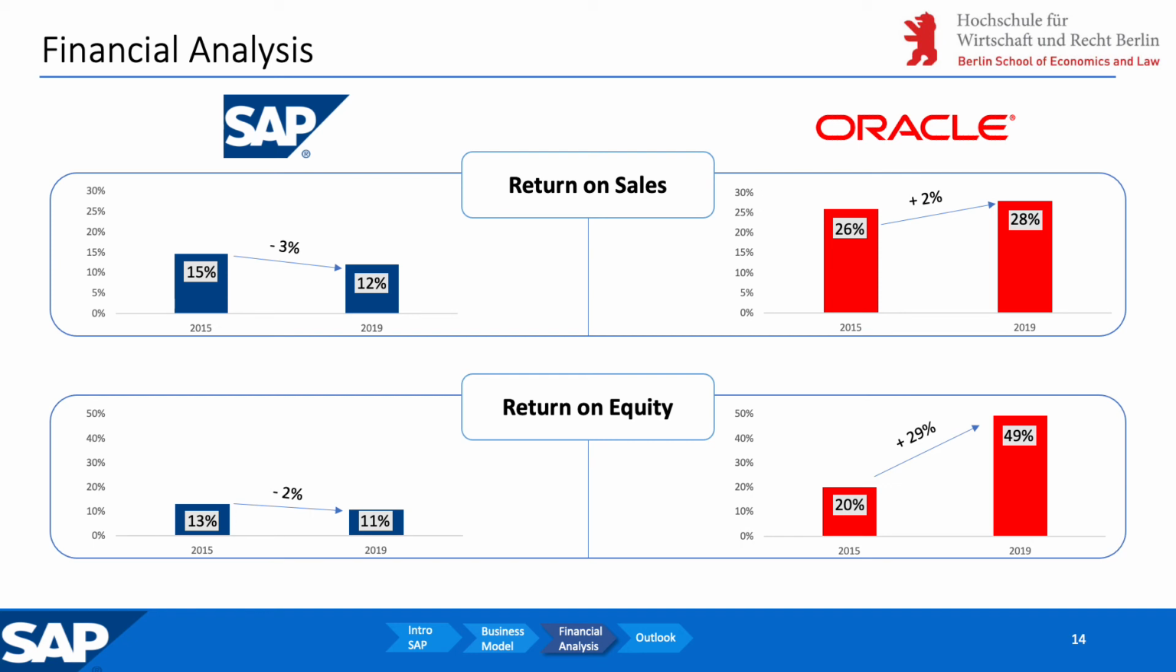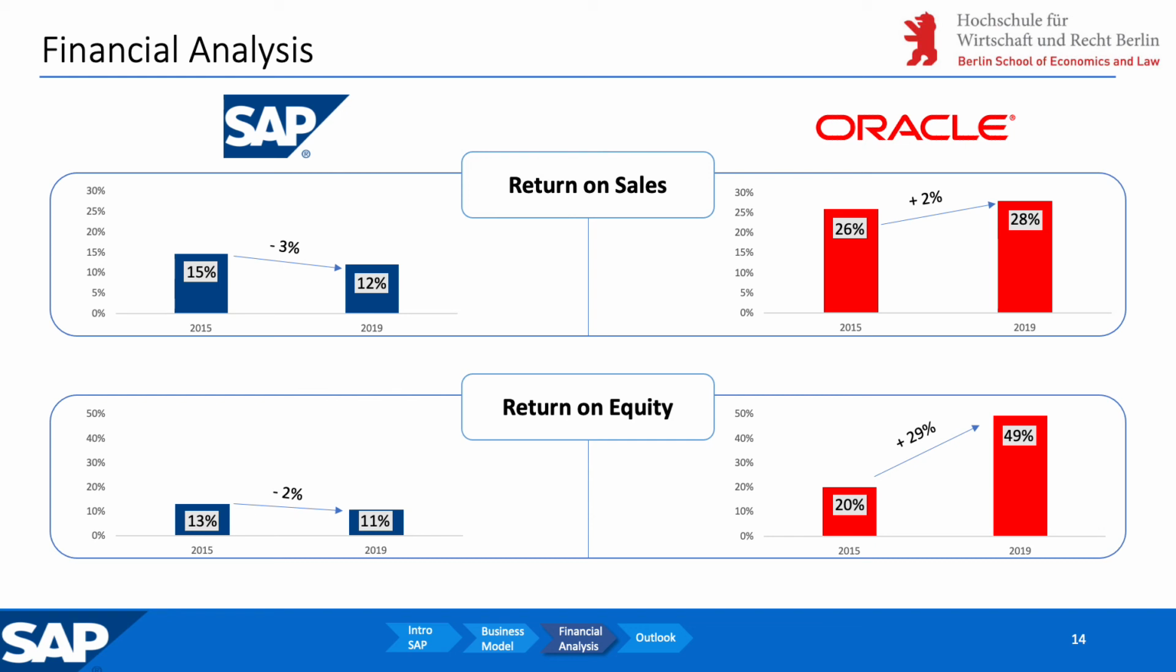Particularly interesting for investors is the return on equity. SAP achieved here 10.93%, whereas Oracle earned an outstanding 49%. 15 to 20% is considered to be good in most industries. So again, Oracle proves to be more profitable.